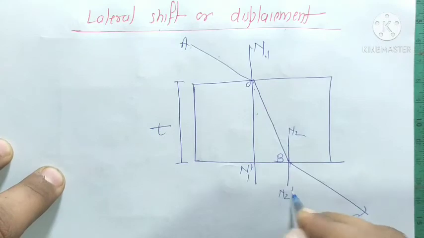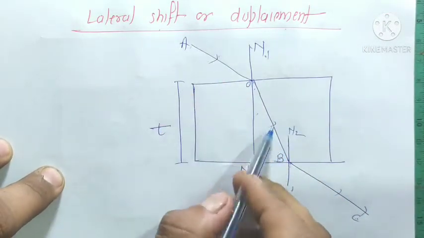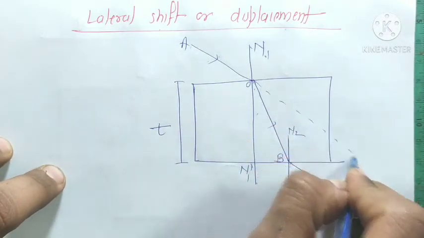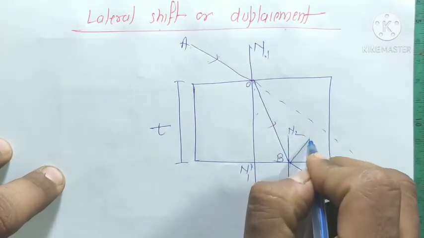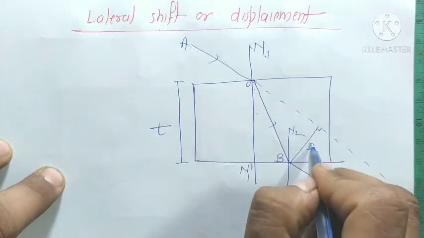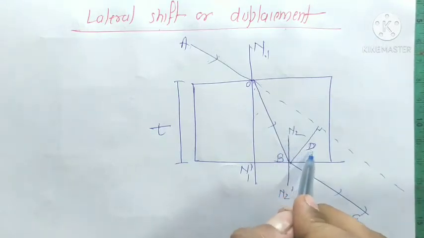This is the incident ray, this is the refracted ray, and this is the emergent ray. We draw a perpendicular on this dotted line. This is D, this is T, and this is the lateral shift or displacement.